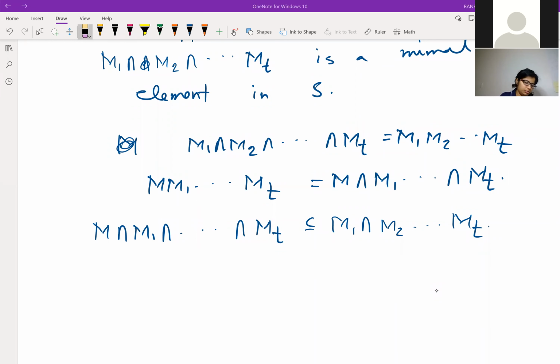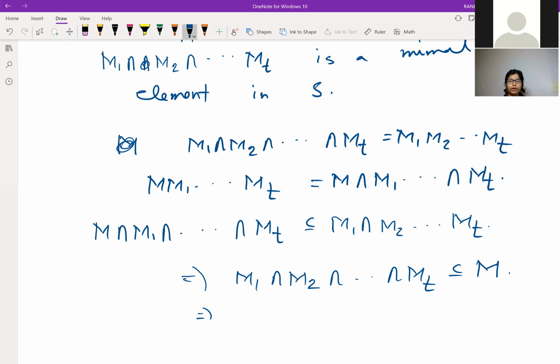Okay, so this means M1 intersection M2 intersection MT is contained in M, right? So this means, from the prime avoidance lemma in commutative algebra, that was in chapter 1, proposition 1.11 in Atiyah-Macdonald, that some Mi should be contained in M,